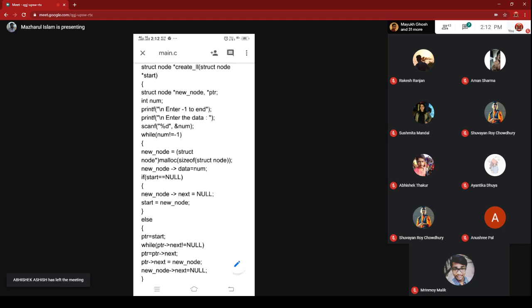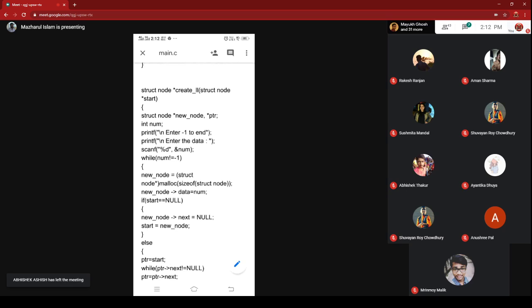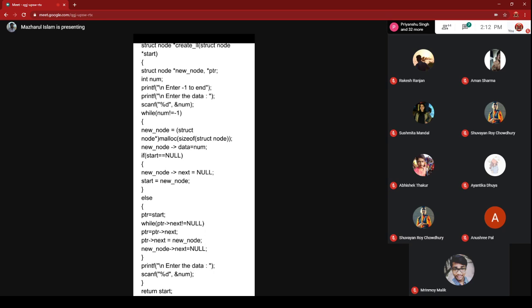Okay, to implement it, in the structure for node, there are two pointer variables. One is star underscore node, one is star ptr. Now int num is one variable which is nothing but checking one condition. Here one logic is implemented. If you press not -1, that means you want to create a node. The moment you press -1, you are signaling that you do not want to create a node. Here the purpose of the num variable is that.